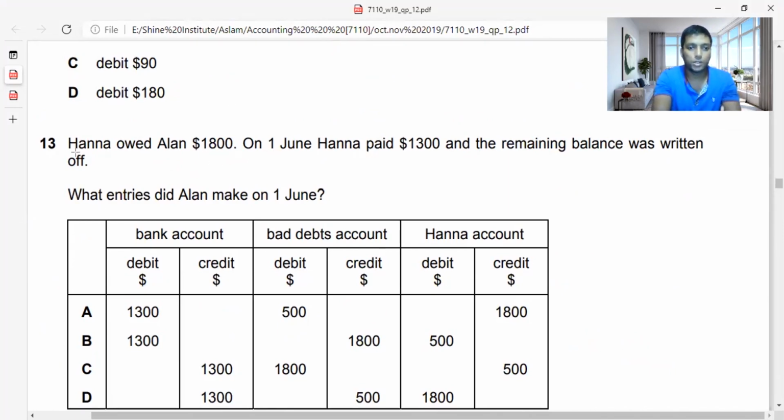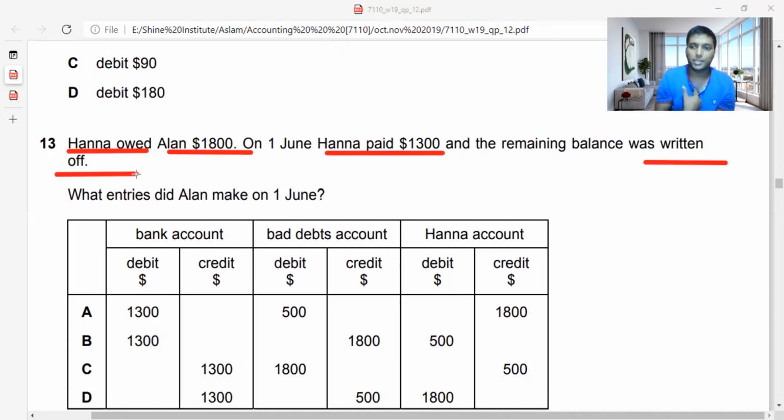So Hannah owed Alan 1,800 on 1st June. Hannah paid 1,300 and the remaining balance was written off. So Hannah is paying us money, because when you are reading a question like this, you need to consider who is Hannah and who is Alan. Hannah is owing Alan and Hannah is paying, which means you consider Alan as us. If we are Alan, Hannah should pay us 1,800.